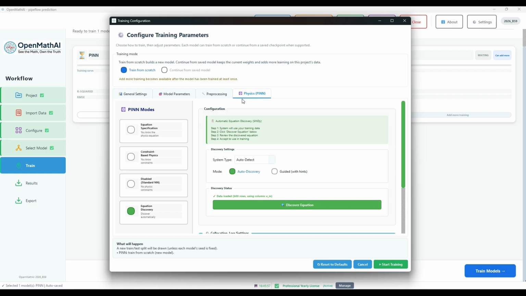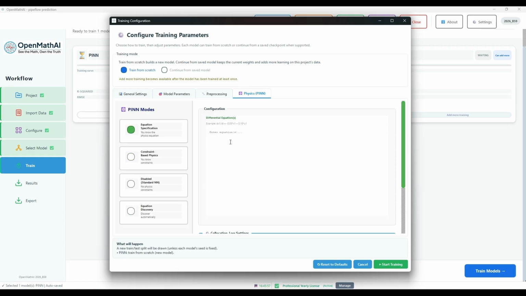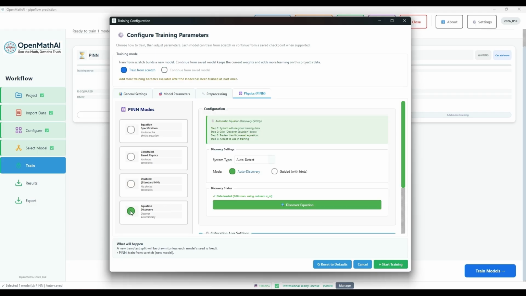The software provides 4 PINN modes: equation specification, constraint-based physics, disabled, standard neural network, and equation discovery. If the governing physics equation is already known, select equation specification and enter the differential equation manually. If only the physical constraints are known, such as bounds, monotonicity, energy conservation, or stability, choose constraint-based physics and enable the required constraints. If you want to train a standard neural network without applying any physics constraints, select disabled, standard NN. For this example, select equation discovery.